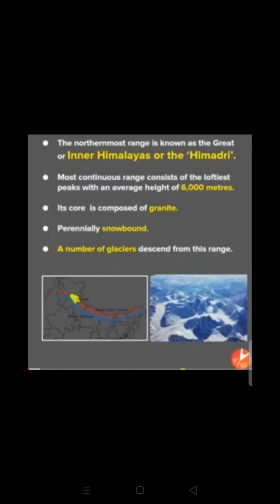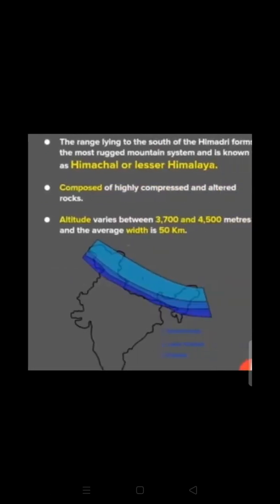Mount Everest, the highest peak, has a height of 8,848 meters. K2, which has a height of 8,611 meters, is also included. Kanchenjunga, Dhaulagiri, Nanga Parbat and Annapurna are some other high peaks. Its core is composed of granite. It is perennially snowbound, meaning the whole year this mountain range is covered with snow. A number of glaciers descend from this range, and the perennial rivers get their water from the glaciers.